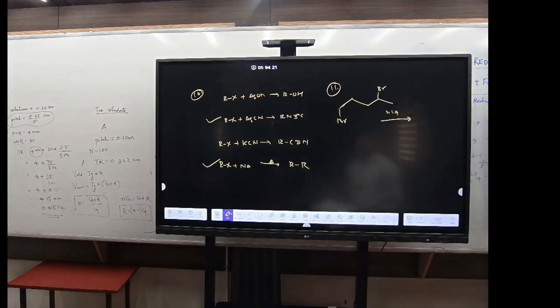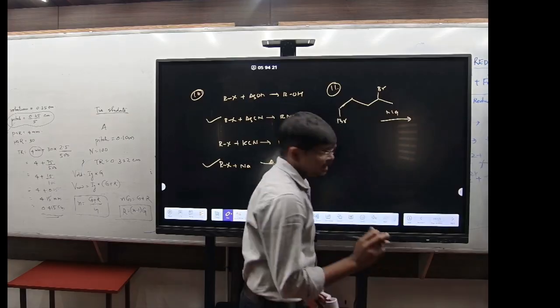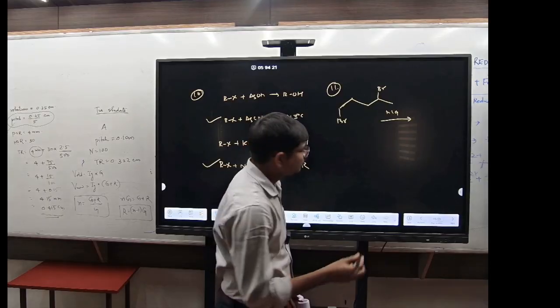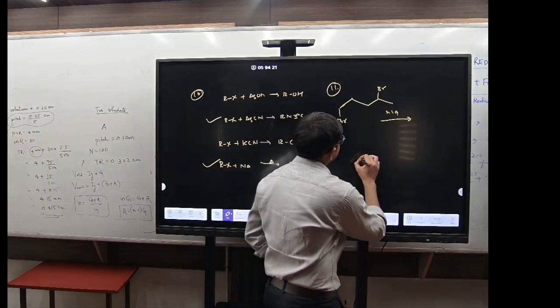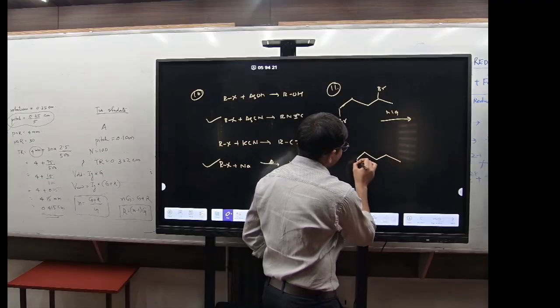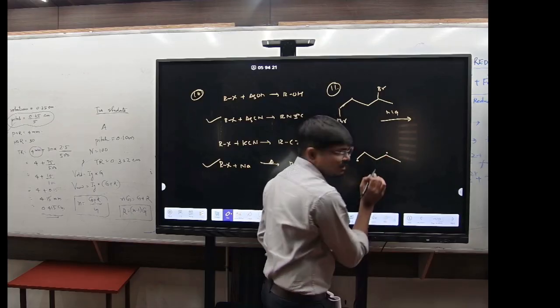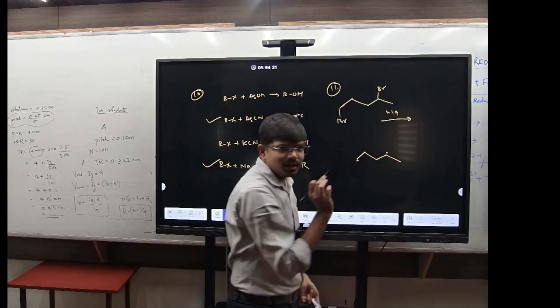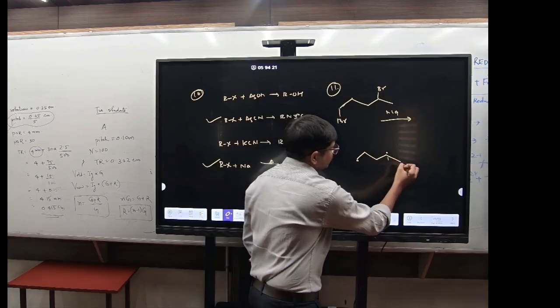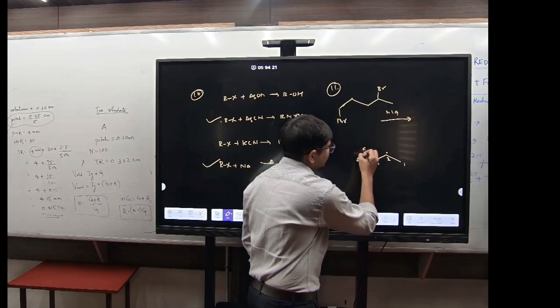See, in the Wurtz reaction, what is formed? Radicals. So basically what happened? This one and this one, here a radical and here also a radical. And this radical will combine. So you have 1, 2, 3, 4 and 5.